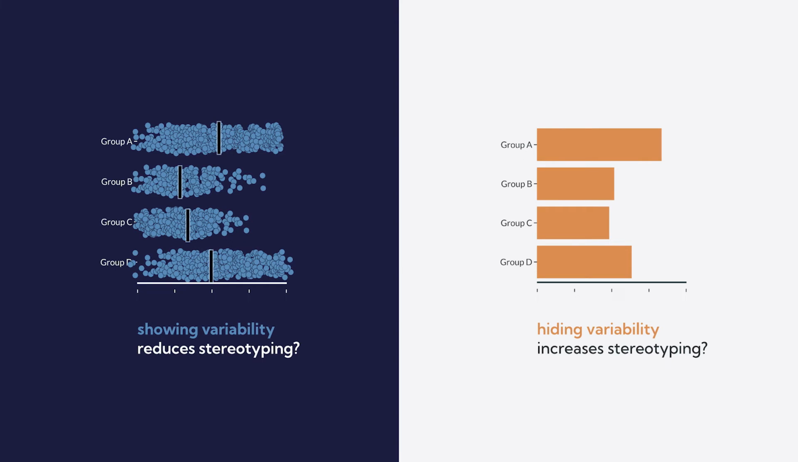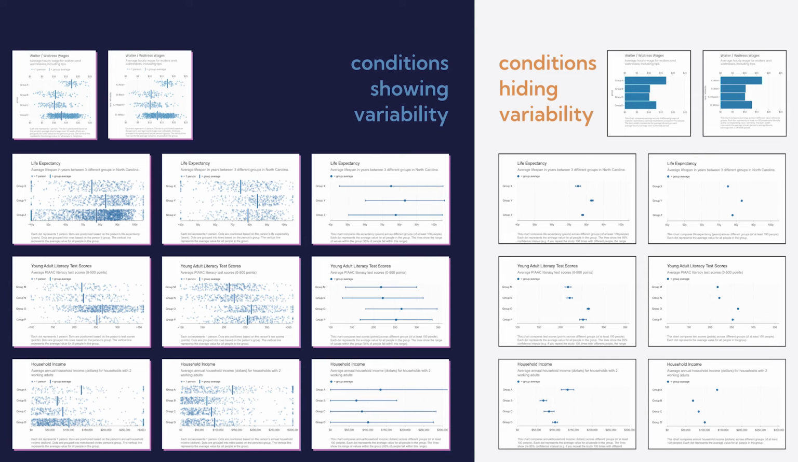Our basic hunch was that charts that emphasize within group variability, like the jitter plot on the left, help readers see that outcomes are very different within groups and overlap heavily between groups, and this would reduce stereotyping. On the other hand, bar charts, or any other chart that hides outcome variability, would increase stereotyping. We tested 6 different chart types, showing 4 different topics of social outcome disparities. The chart types varied their emphasis on variability.